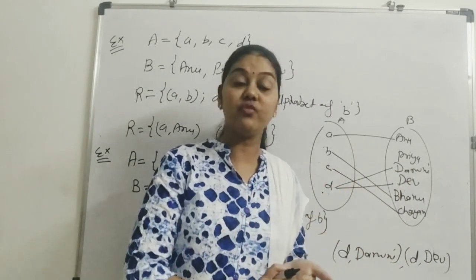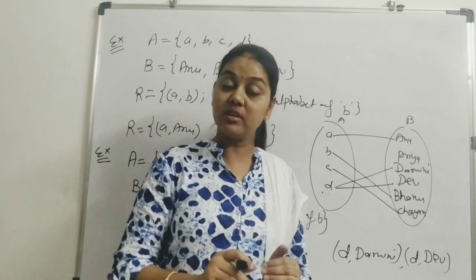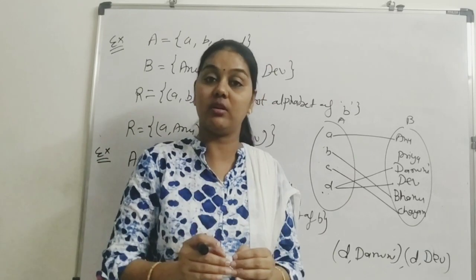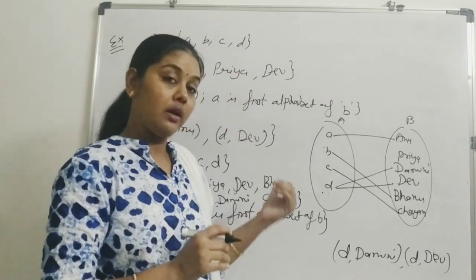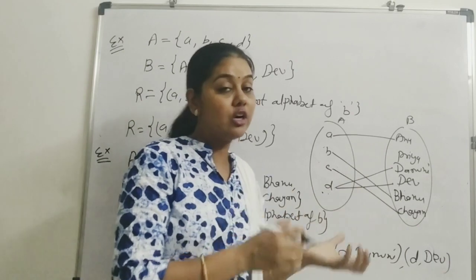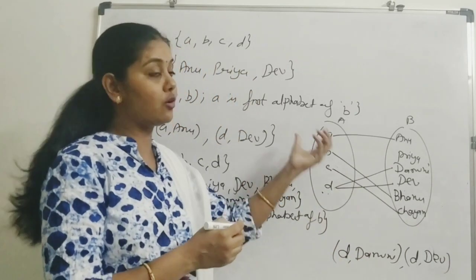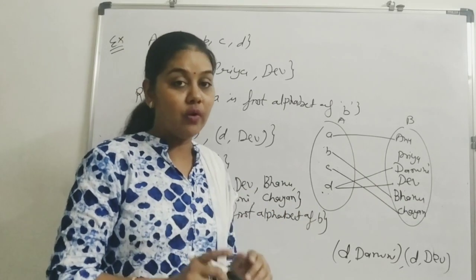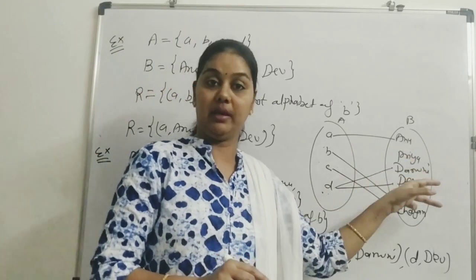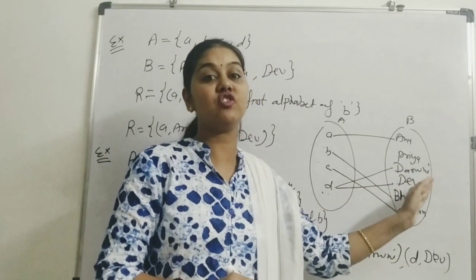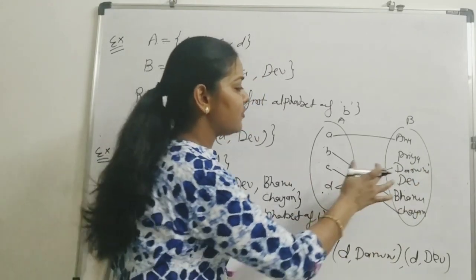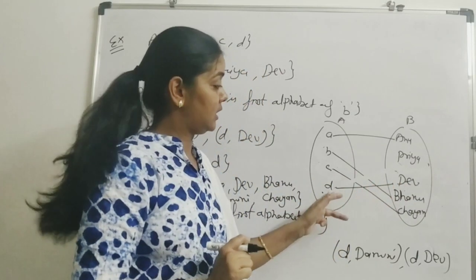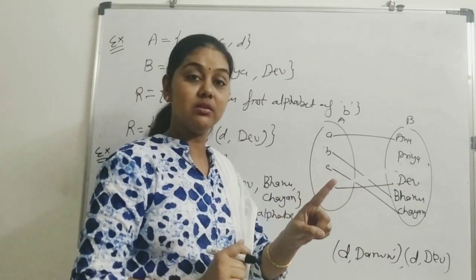And what is the definition of function? A function is a relation, but in a function every element of A will have one and only one image in B. Okay, one and only one image in B. It means if I am not having Damini here, D is also related with only one element.